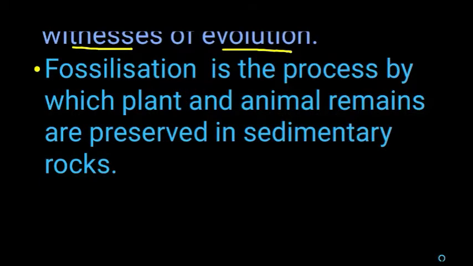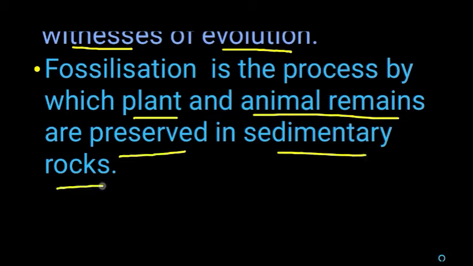Then how does a fossil form? The formation of a fossil is called fossilization. It is a process by which plant and animal remains get preserved in the sedimentary rocks. While you are learning about the geological time scale, I said you have to learn from bottom to top.